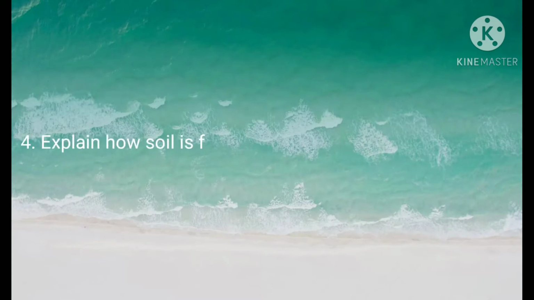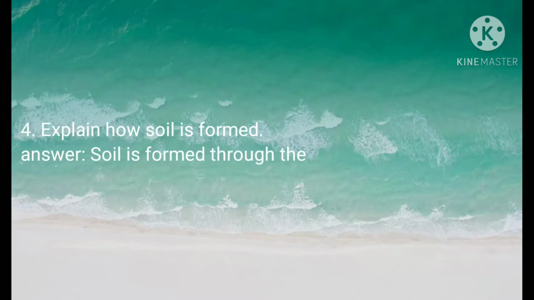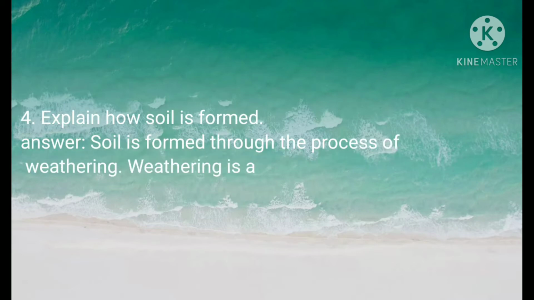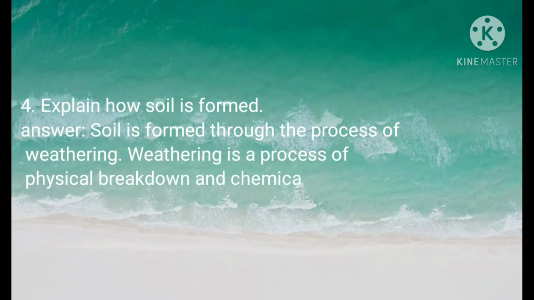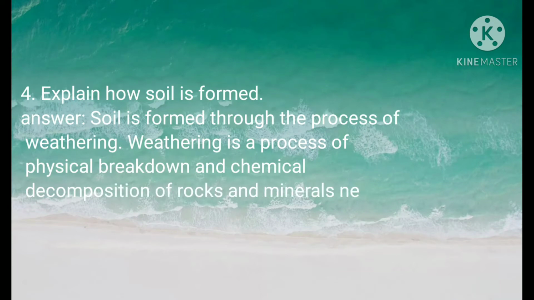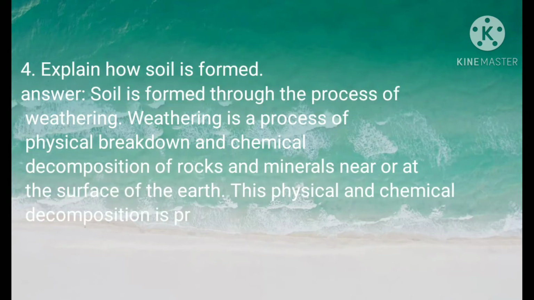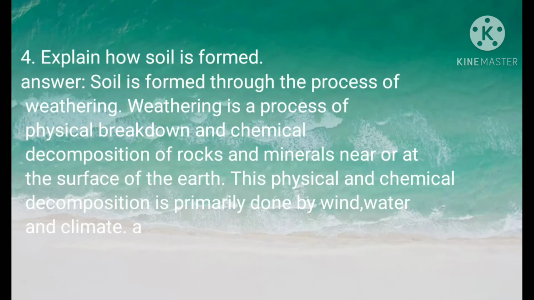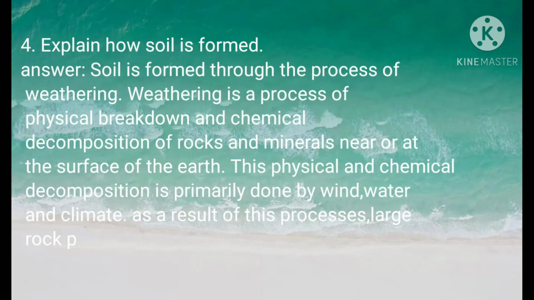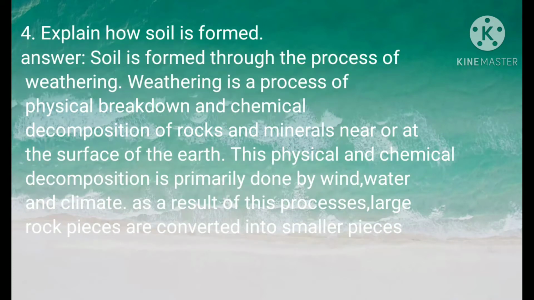Next, question number 4. Explain how soil is formed. Answer. Soil is formed through the process of weathering. Weathering is a process of physical breakdown and chemical decomposition of rocks and minerals near or at the surface of the earth. This physical and chemical decomposition is primarily done by wind, water, and climate. As a result of these processes, large rock pieces are converted into smaller pieces and eventually to soil.